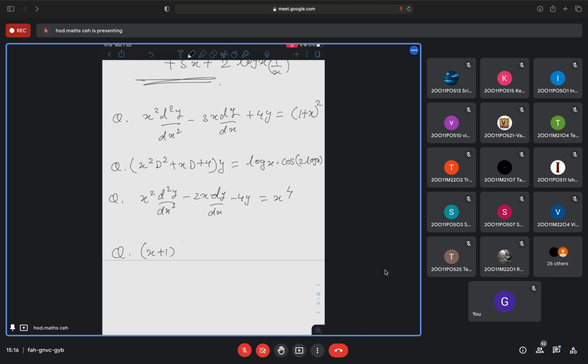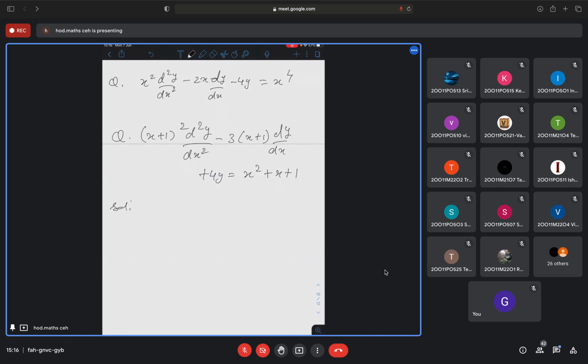(x plus 1) whole square d square y by dx square minus 3 into (x plus 1) dy by dx plus 4y is equal to x square plus x plus 1. Let us solve this. So as I told you, in operator form, let us write this thing. First it will be (x plus 1) whole square D square minus 3(x plus 1) D plus 4, y is equal to x square plus x plus 1.